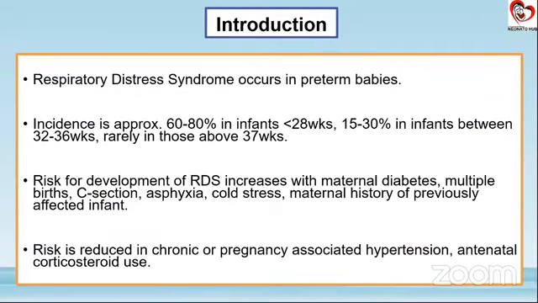So now let's focus on RDS, that is respiratory distress syndrome. As everyone knows, initially it was known as HMD, hyaline membrane disease, but now we don't call it HMD. Hyaline membrane disease was termed on the basis of pathology. Most of these babies were diagnosed at the stage where the hyaline membrane had already formed, and most of them used to be beyond the point of salvage. But now that we have improved diagnostic as well as therapeutic modalities available, we call it respiratory distress syndrome, because it now very rarely goes on to the level of hyaline membrane formation.